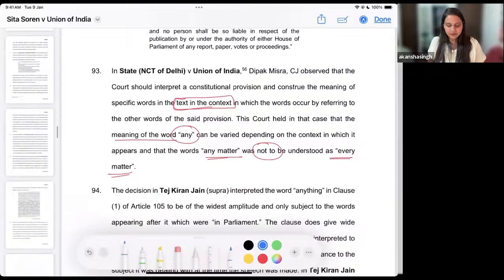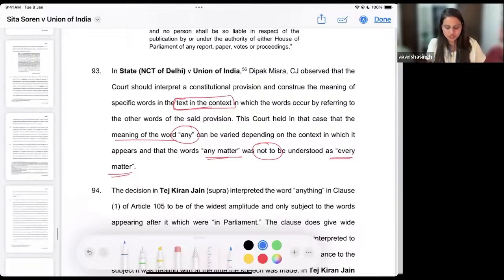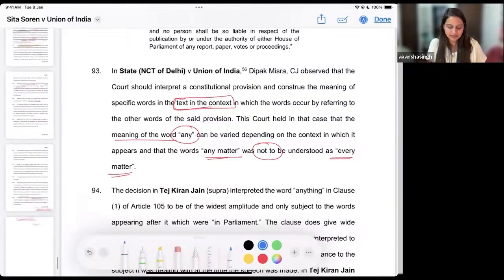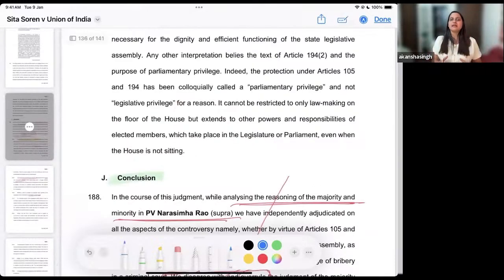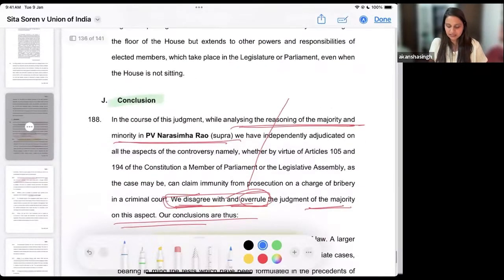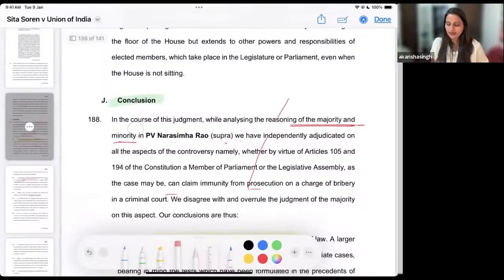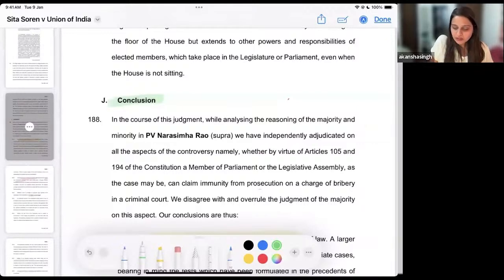Then we go to the conclusion of the judgment and try to revise our class from the last 3 days. Whatever we have studied, this is the time to go through the conclusion and see whether you have understood everything. One, we understood that there will be no immunity for the offense of bribery. Correct? This is the first important part.